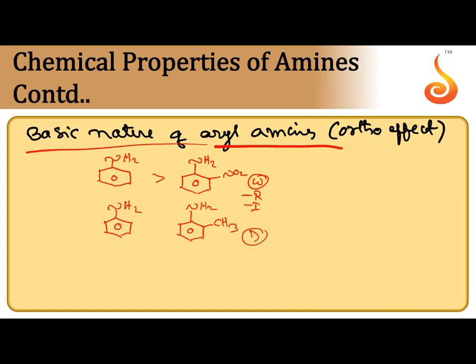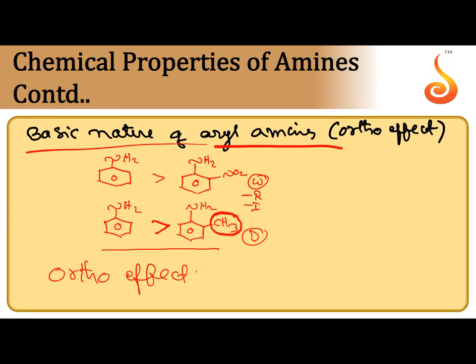Here methyl is no doubt a donating group, so we can expect orthotoluidine to be more basic, but experimentally scientists came to know that orthomethyl aniline is still less basic than aniline. The reason is the CH3 group at ortho position, that is called ortho effect.